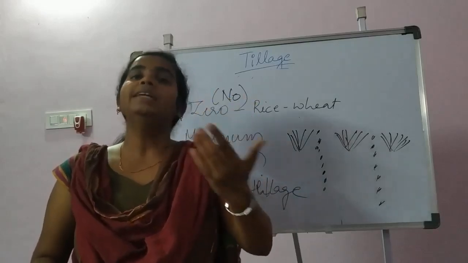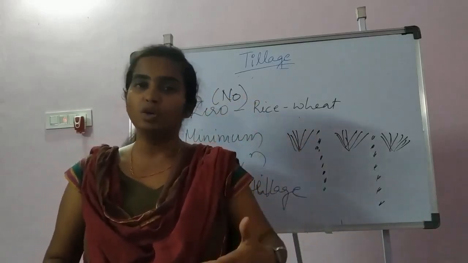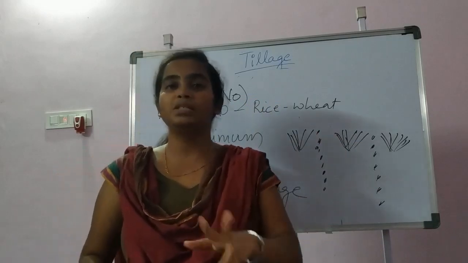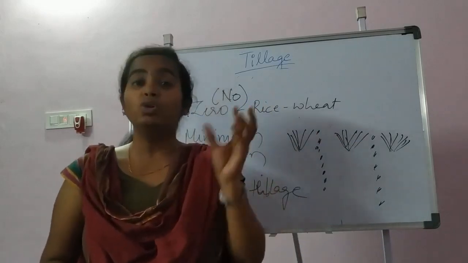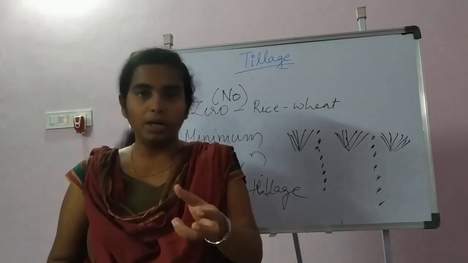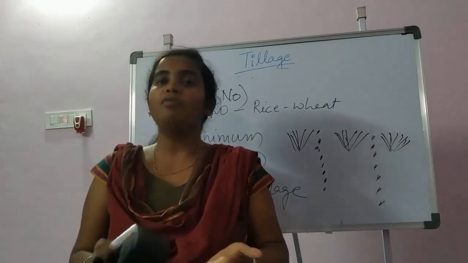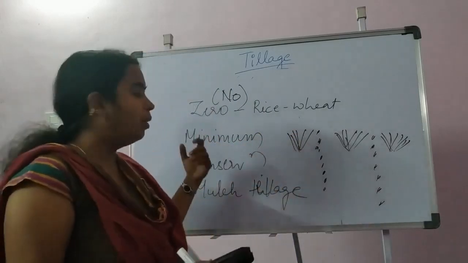So we can skip the harrowing operation and directly go for sowing of the crop. That is minimum tillage: reducing the number of operations or skipping a particular operation when we go for plowing.